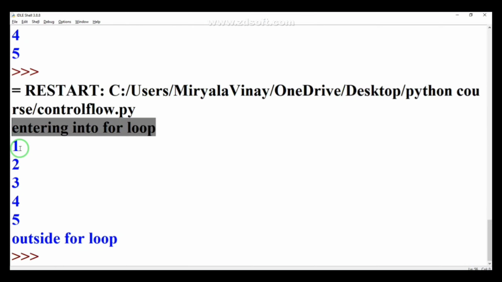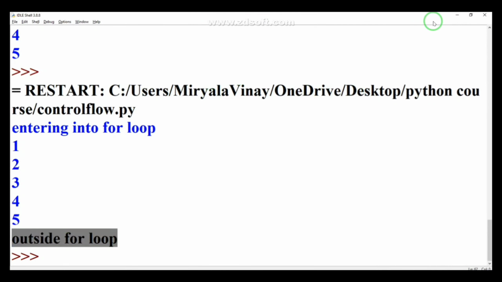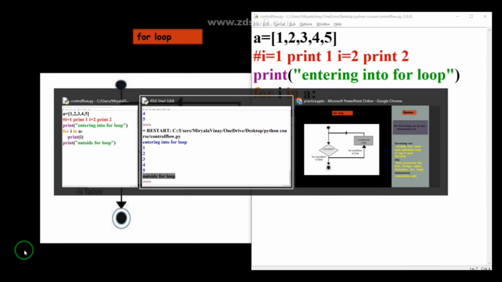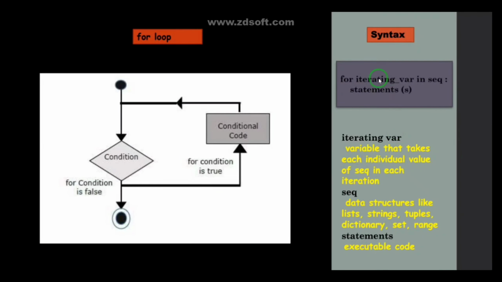So what is the value of i? Firstly it was 1, then 2, then 3, then 4, then 5. After executing 5, there are no elements present in the list a, and it comes out of the for loop. After the for loop we have mentioned one print statement, that is outside the for loop. That is the use of the for loop. This is the syntax, this is the flowchart, this is the description. You can go through it and verify it visually.